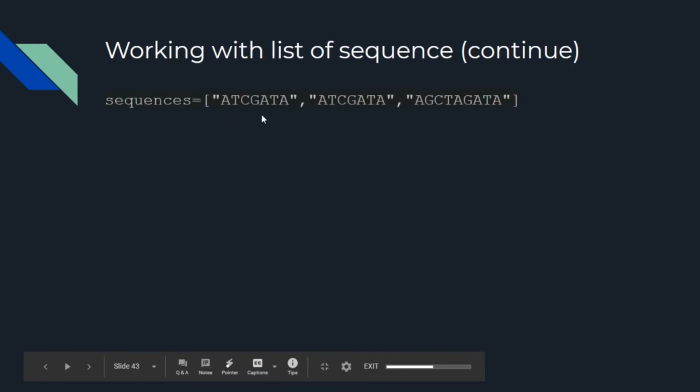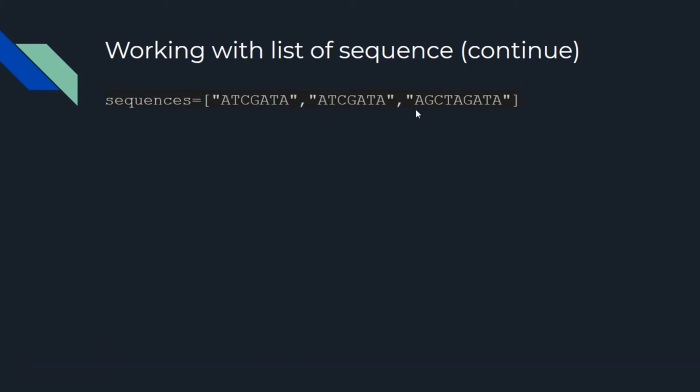Suppose that we have sequences like this: ATCGATA, and this ATCGATA, and then AGCTA. These are strings, and we have a list sequences equal to this. If you want to get the length of this, we can use the len function.